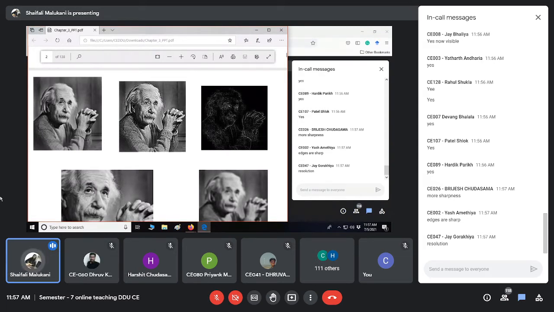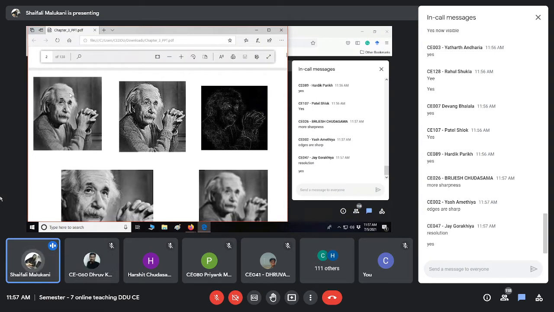You can just see the edges. See here the edge you can see. Here you can see the edges of the finger, and the edges of these wrinkles. So actually we have not increased the resolution, but we have increased the sharpness. This is sharper. So this is one of the manipulations, and you will be able to do this in the first session itself. You will learn the technique by which sharpness can be enhanced. In your laboratory, you will have your own pictures, and we are going to apply this type of thing.